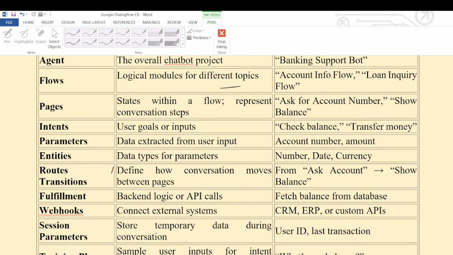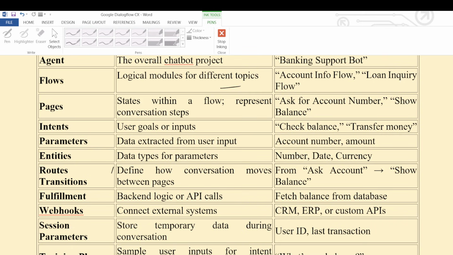Okay, entities. Now route transitions: how the routes move from one state to another state, and how it will handle the conversation. Based on that, the state moves from one state to another state. Route transitions play a very, very important role. They define how the conversation moves from one state to another state, or from one page to another page. Here, a page is nothing but one state.